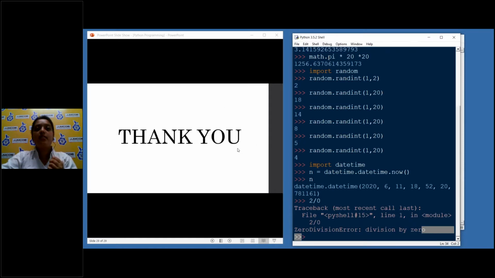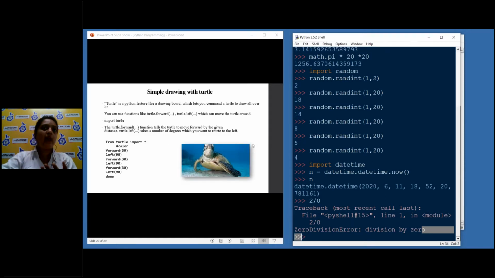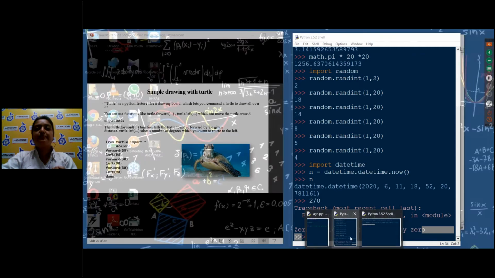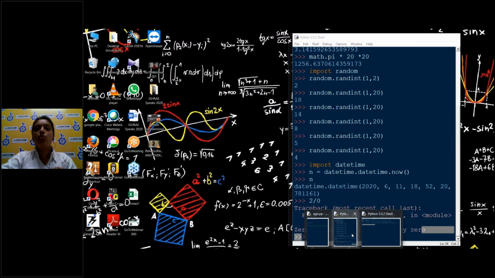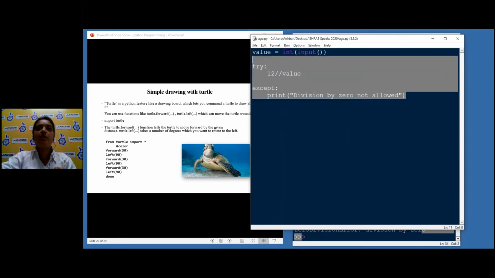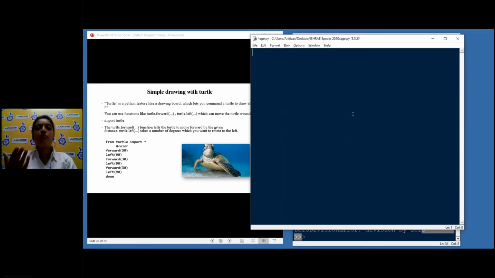And since now we are running out of time, there was a simple drawing method with turtle. So turtle is nothing but something like Logo that we have done when we were small. So quickly, I will just write a small program for you to understand. You can go forward.